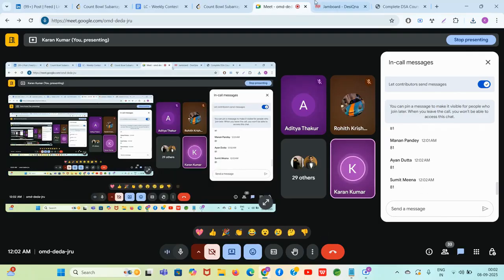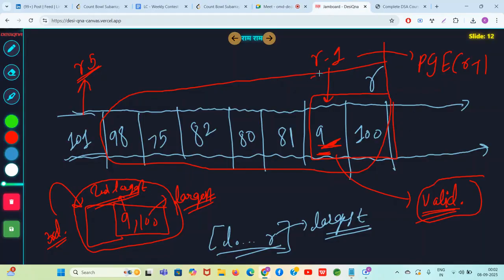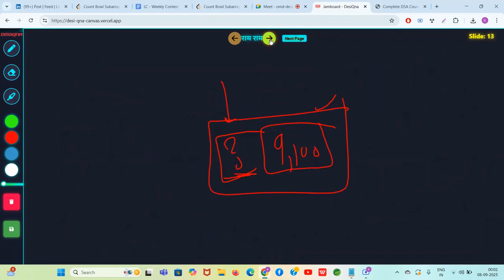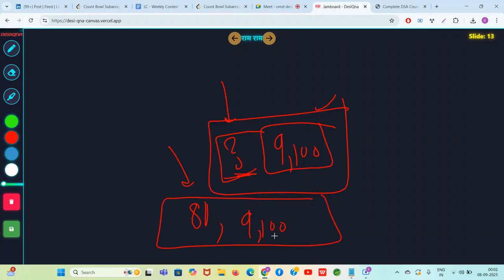Now, previous greater element of 9 is what? 81. So guys, you will call PGE of r minus 1, an O of one operation. It is 81. So you come at 81 and you just declare blindly that this is also valid. You declare blindly that 81, 9, 100 is valid. Why? Because Kumar sir taught you that any number greater than 9, if you add here, it will be the second largest. So guys, now 81, 9 and 100. This is the largest element and this is the second largest element.